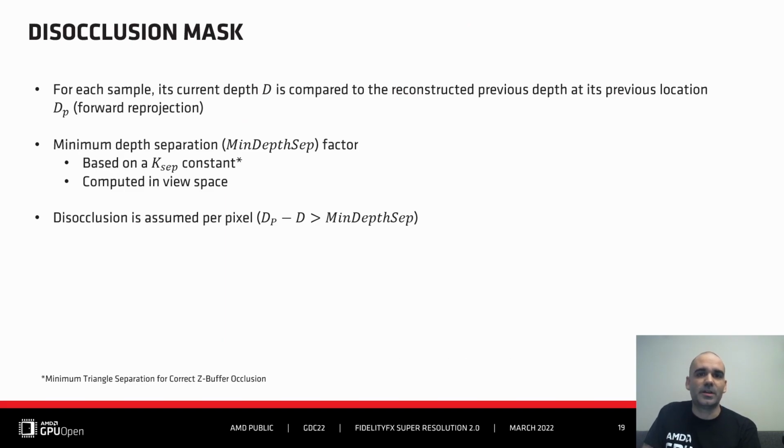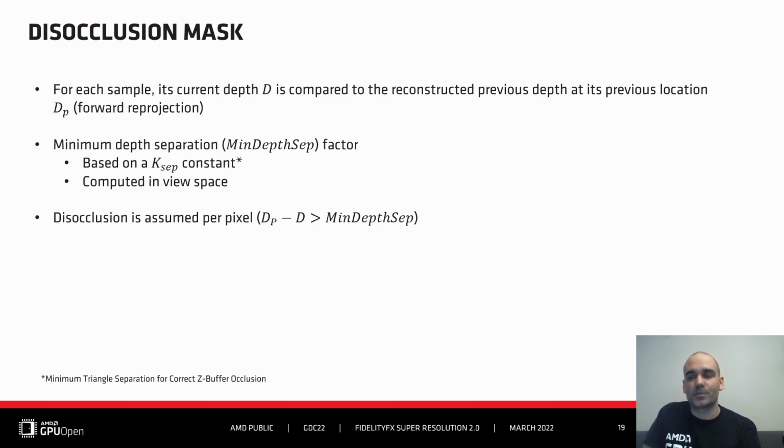Now we've got the two depths, the current depth and the previous reconstructed depth. For each sample's depth, d, it is compared to the previous depth at the previous location on screen. And depending on whether it is closer or further, we can detect disocclusions. This reconstructed depth is gathered in a bilinear way with the same threshold protection, so we don't take into account low importance depth samples.